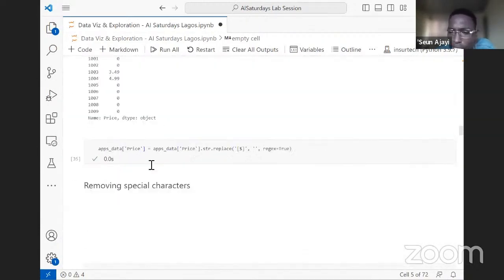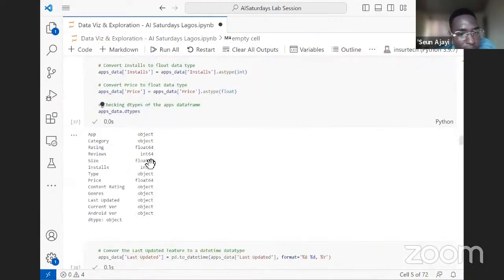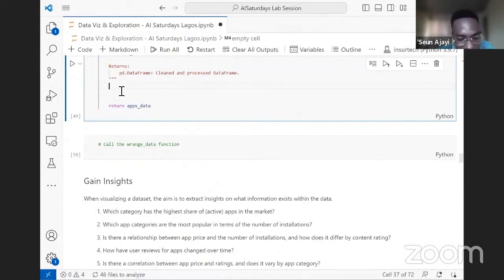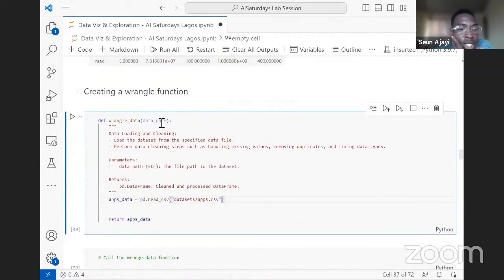Do we know what a function is, or do you need me to explain? I recall we were even using util functions in the morning. So this function is going to take the data path. Instead of putting the data path itself here, I'm going to put the path as the argument.